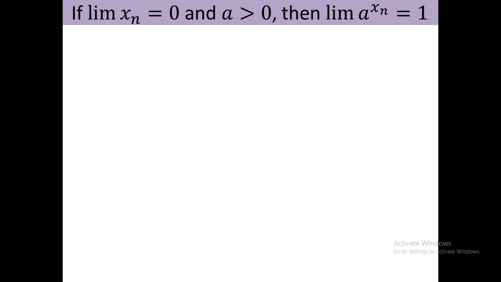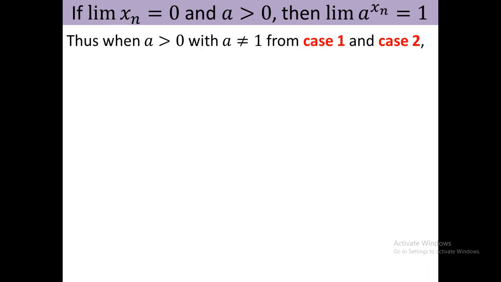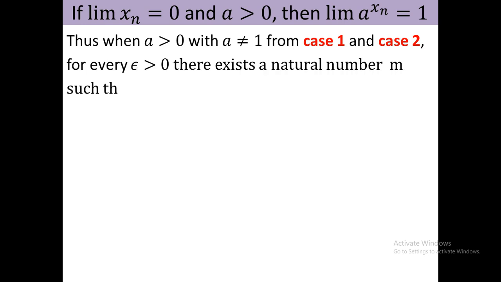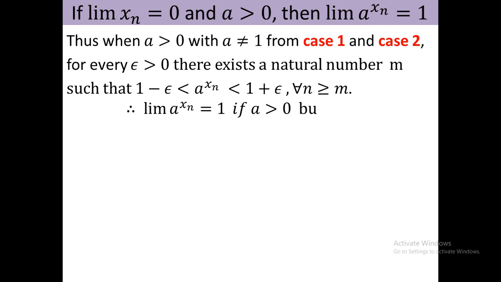Thus in both cases we show that when a is greater than 0 with a not equal to 1, from case 1 and case 2 we see that for every positive epsilon there exists a natural number m such that 1 minus epsilon is less than a to the power x_n and less than 1 plus epsilon for all n greater than or equal to m. Therefore the limit of a to the power x_n equals 1 if a is positive but a is not equal to 1. Now what happens if a equals 1?